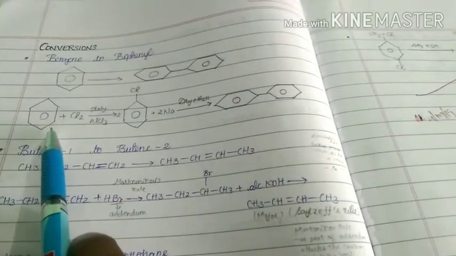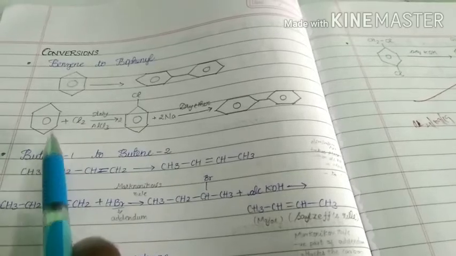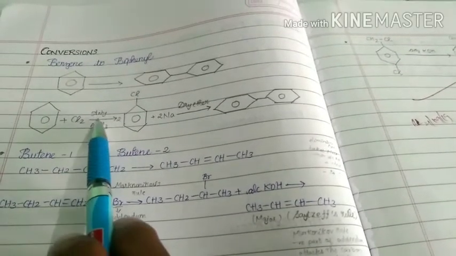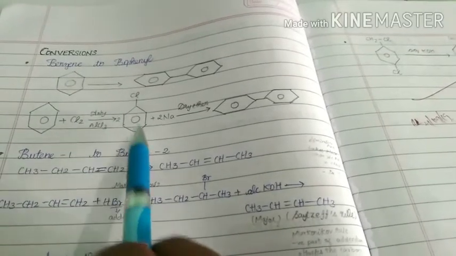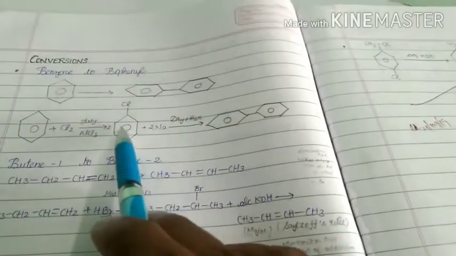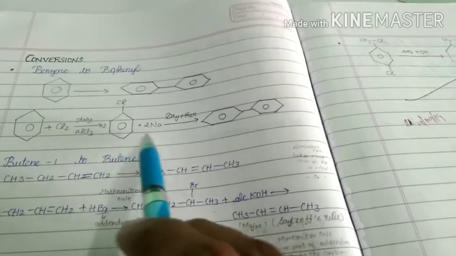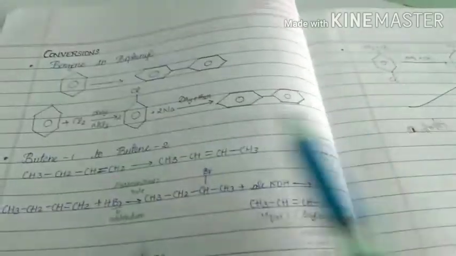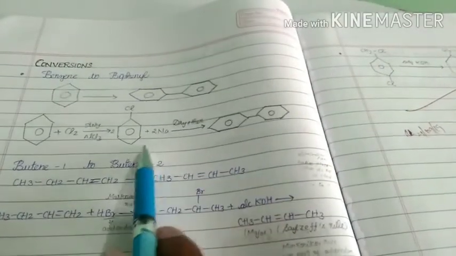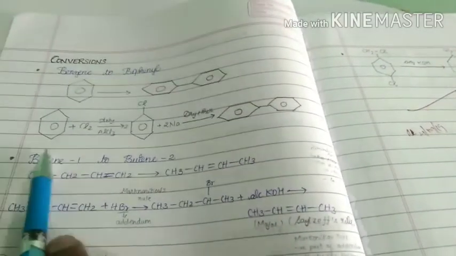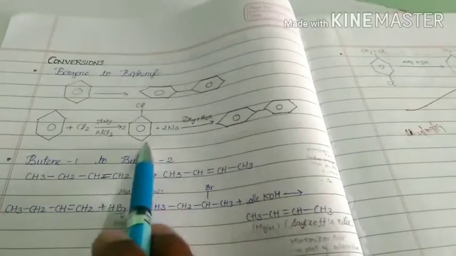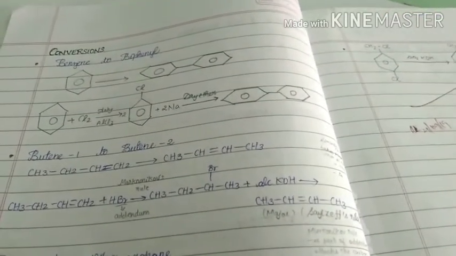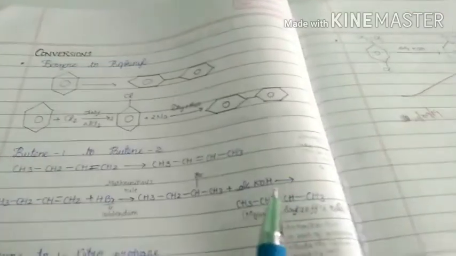First, we have to prepare chlorobenzene from benzene by a halogenation reaction. That means when benzene reacts with chlorine in the presence of anhydrous AlCl3, we get chlorobenzene. When you take two molecules of chlorobenzene with two sodium metals in dry ether, we get biphenyl. That means this is the Wurtz-Fittig reaction. From here to here halogenation, from here to here Wurtz-Fittig reaction. So we have to get a clear idea about all equations, then only can we solve these types of questions.